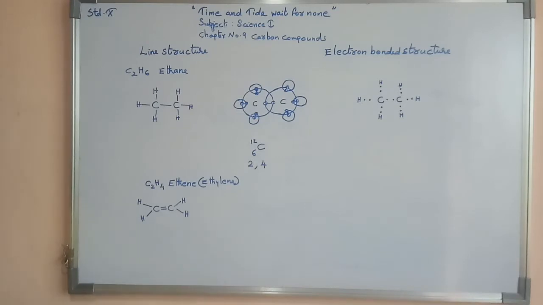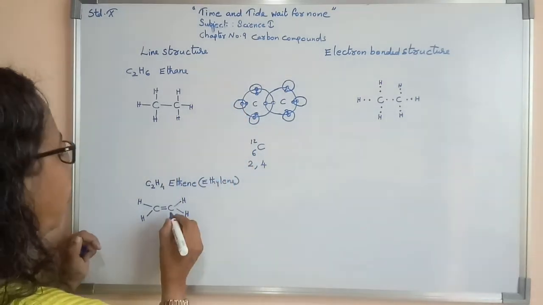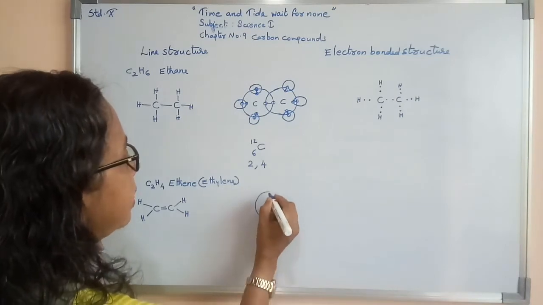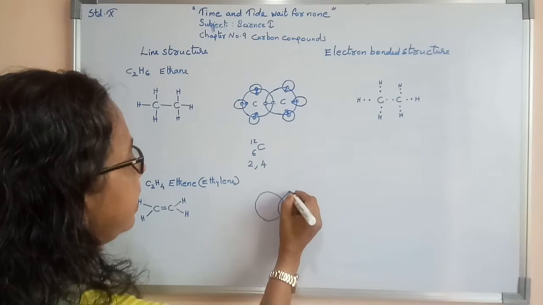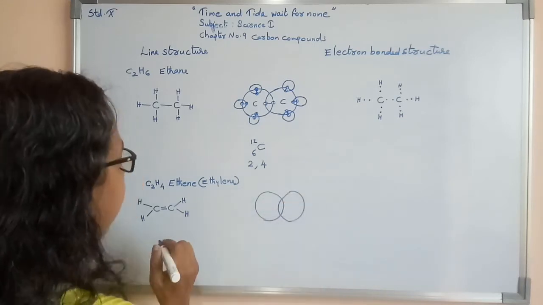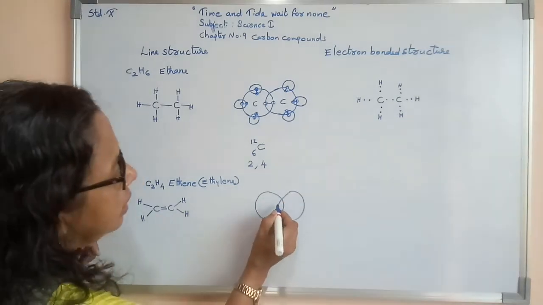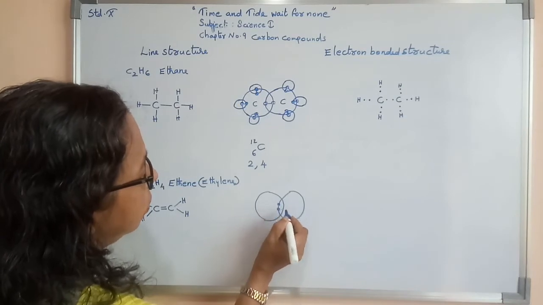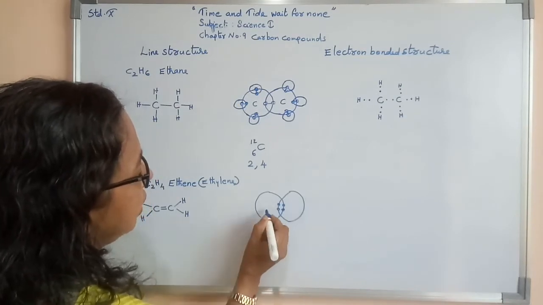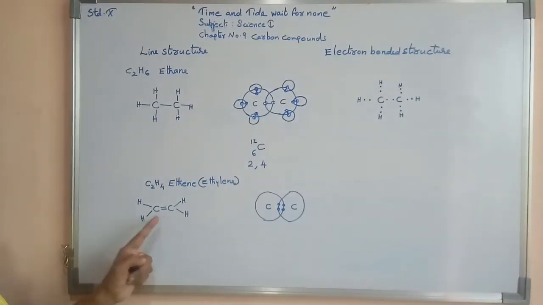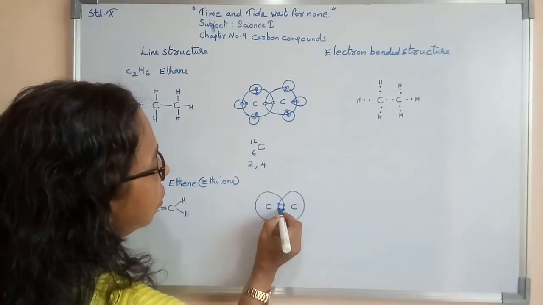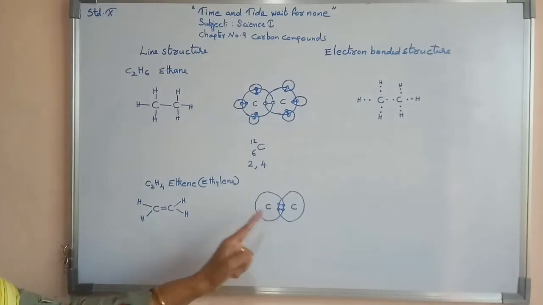Now we are making the diagrammatic structure. Here now two carbons. Its outermost orbit I am showing you. They are overlapping with each other. Now here a double bond is there. So here 2 electrons, again 2 electrons. This is one carbon atom, this is the other carbon atom. Here 2 bonds, here now 2 electron pairs are shown.